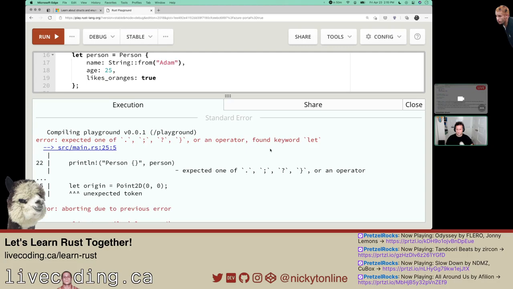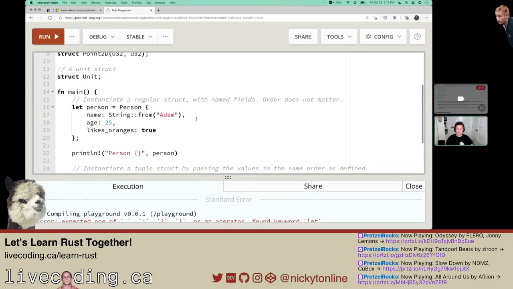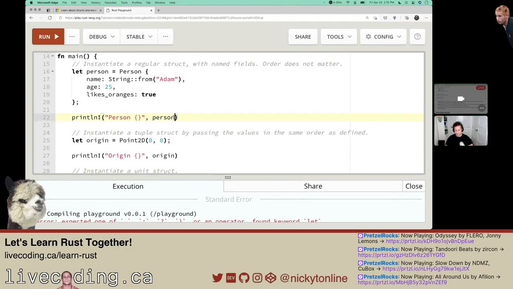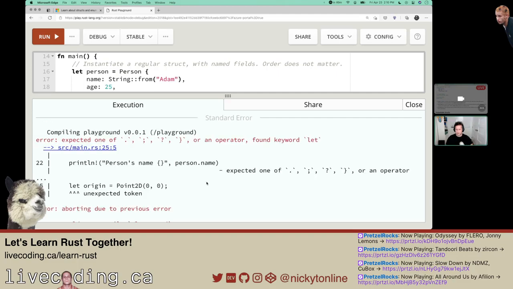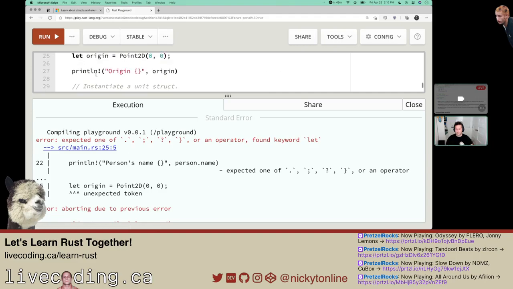Expected one. Okay, print person. Yeah, it looks like you can't just print out the whole object, which I thought would happen. Let's see if we do name. Person's name. Let's run that. Wonder what I'm doing wrong there. Source main 25. It's complaining later on.